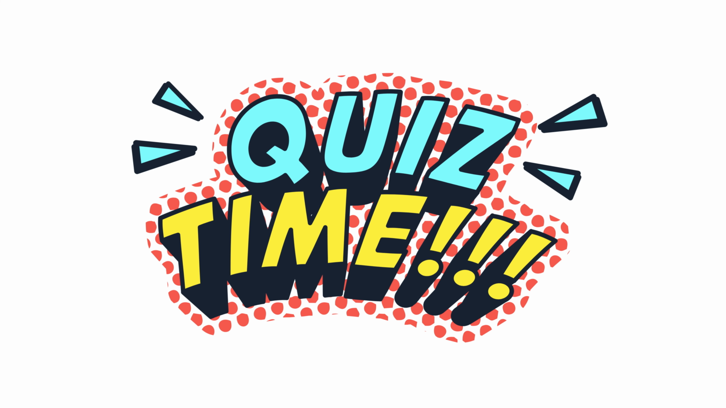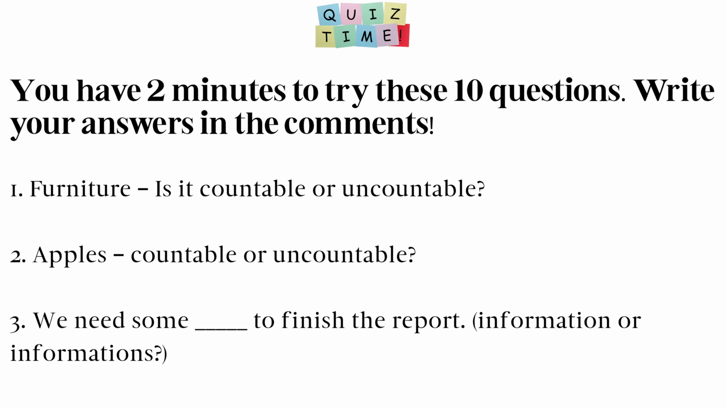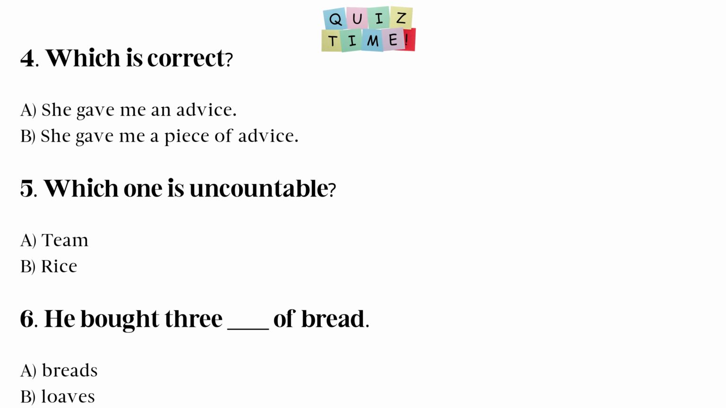Quiz time. Let's test what you've learned. You have 2 minutes to try these 10 questions. Write your answers in the comments. 1. Furniture. Is it countable or uncountable? 2. Apples, countable or uncountable? 3. We need some dash to finish the report. Information or informations? 4. Which is correct? A. She gave me an advice. B. She gave me a piece of advice.